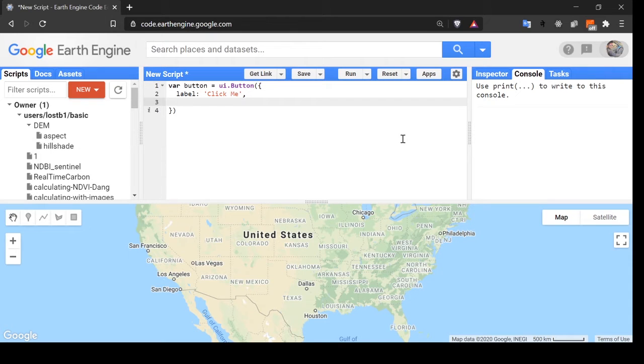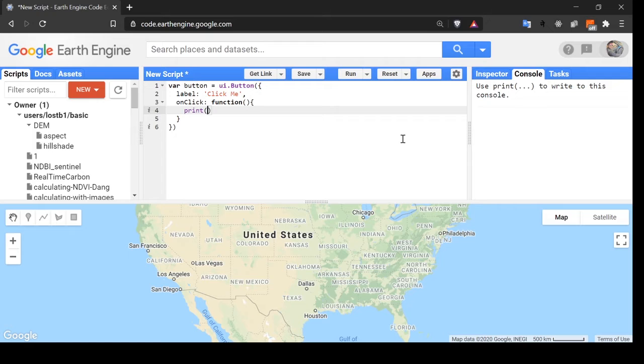Then let's define the event handler, on click, then we are going to call a function, and it is also defined here itself.